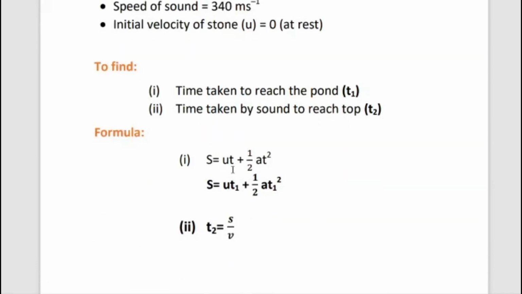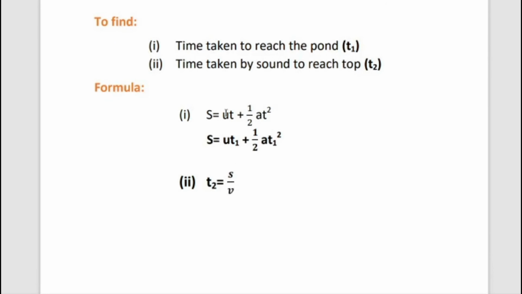So first we take the equation of motion: S is equal to ut plus half at squared. S is the distance, u is the initial velocity, initial velocity is 0, t is the time, time taken to reach the pond, T1, plus half at squared. a is acceleration, but here acceleration due to gravity, g.